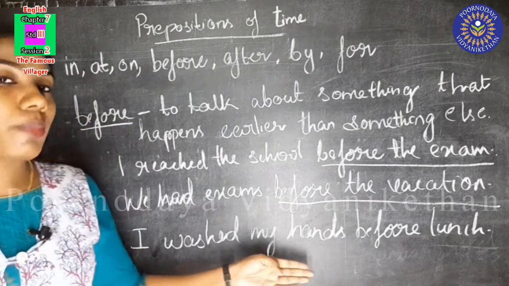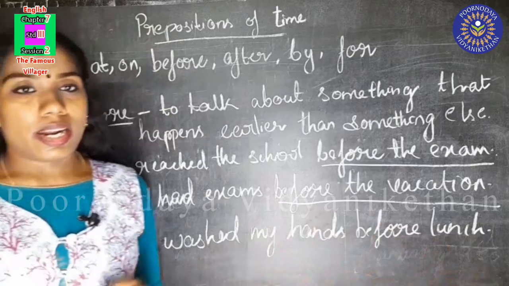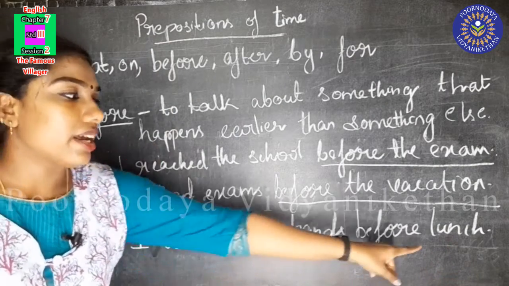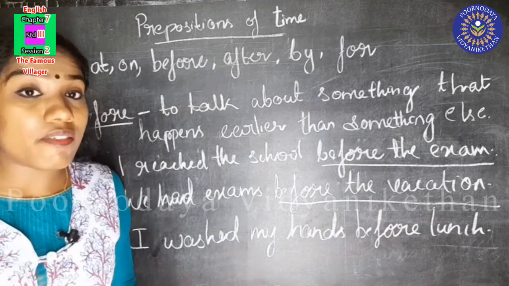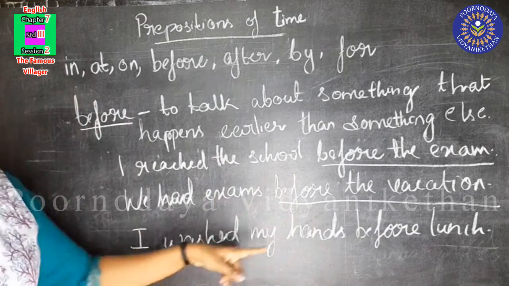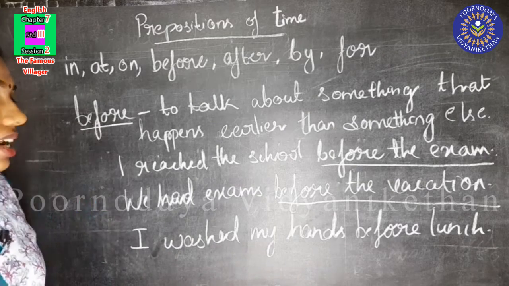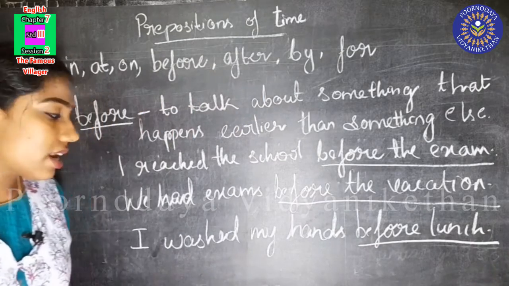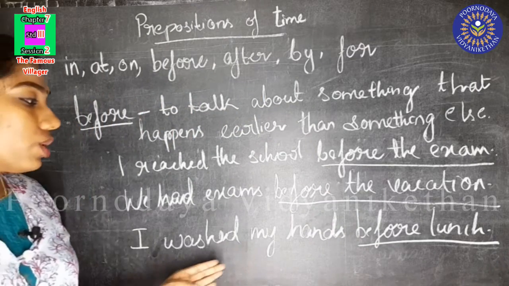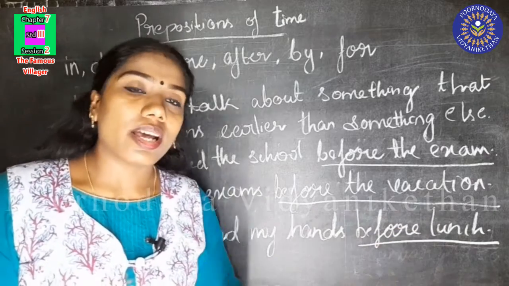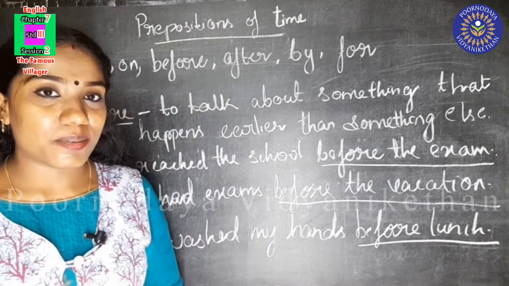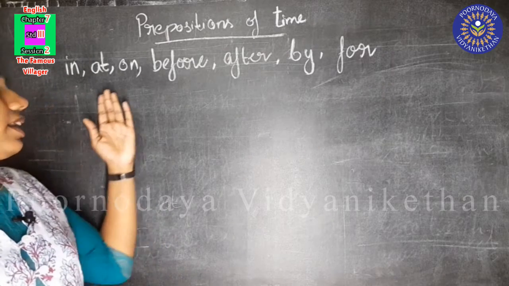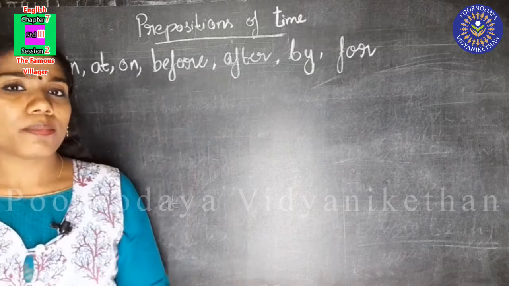Here I washed my hands before lunch. So I washed my hands earlier than the lunch. Before having the lunch, I washed my hands. Did you understand, children? Here before tells us when I washed my hands. So children, we learned the prepositions of time in, at, on and before.